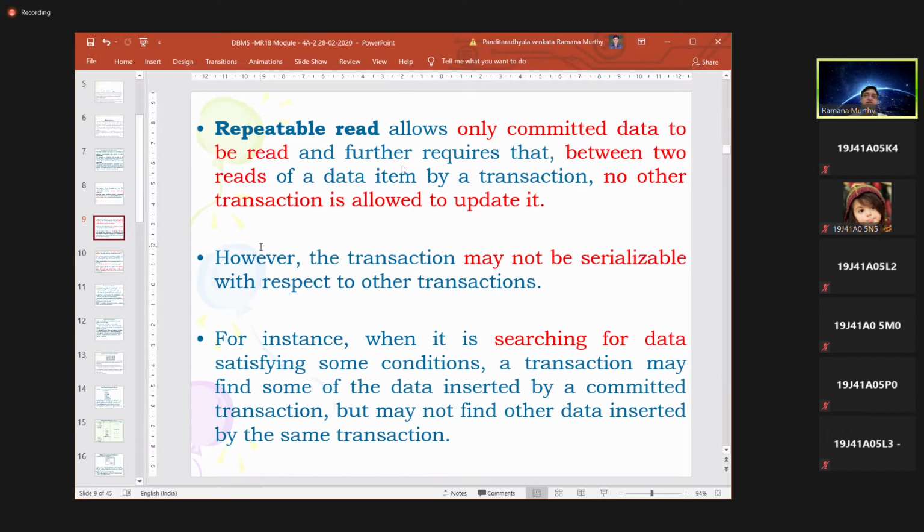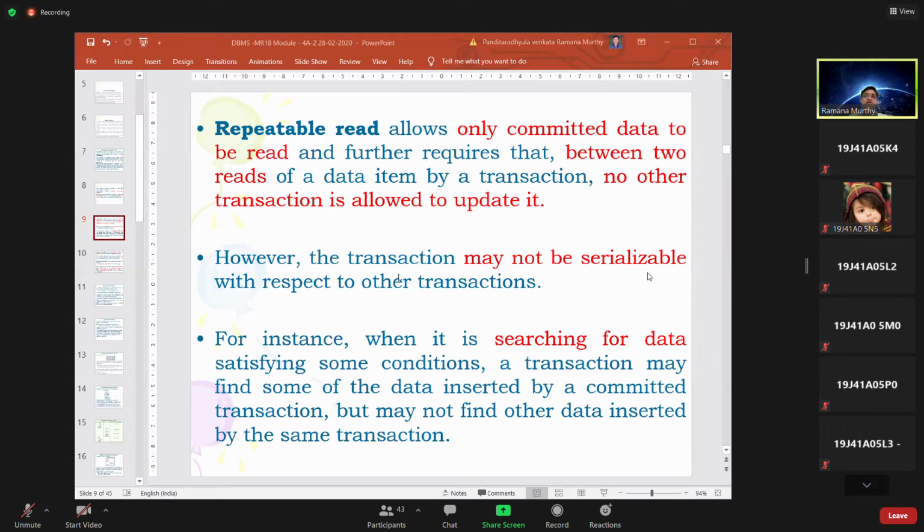It may differ by some other value, but for this value, at least we are making sure that between two reads by the same transaction of the same data element, we are not allowing other transactions to modify it.